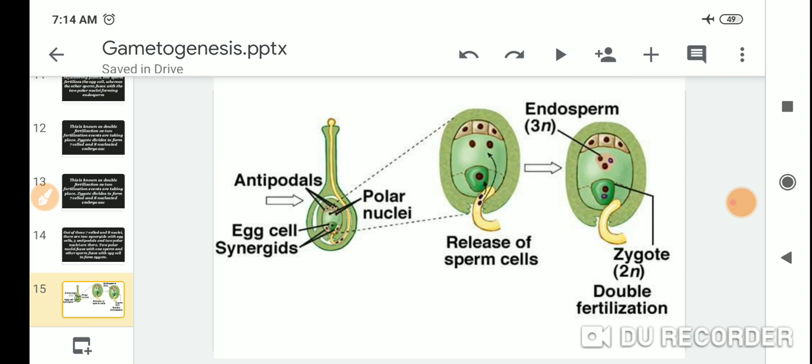Look at this picture: antipodals, polar nuclei, and the egg cell; the second shows the release of the sperm cell; and the third shows the zygote. The second one shows double fertilization and the endosperm.